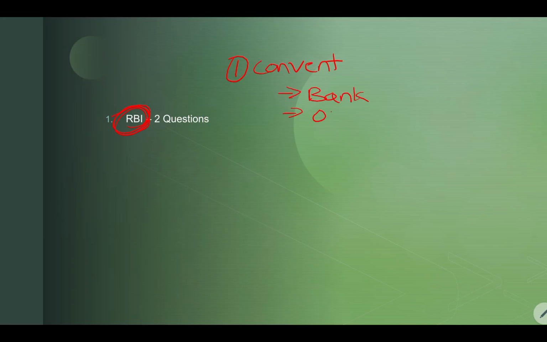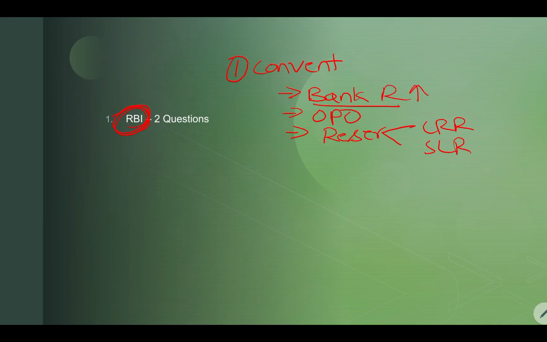It includes open market operations. It includes reserve ratios like CRR, SLR. One should have an idea of what happens to money circulation if the bank rate increases, and if CRR increases or decreases, when it will be increased or decreased, and what the effect is. Even open market operations are nothing but buying and selling of government securities.